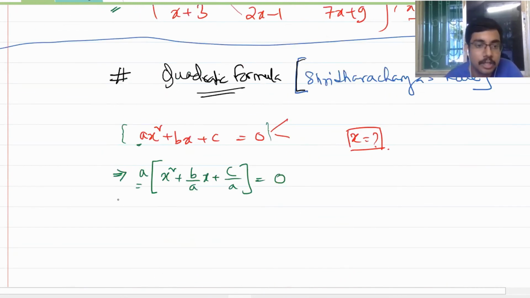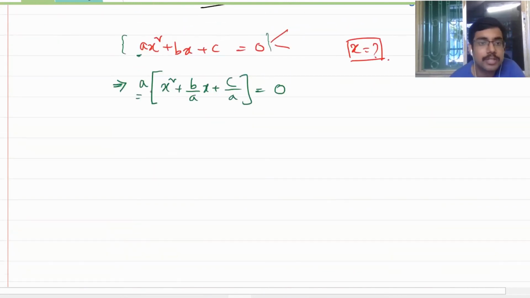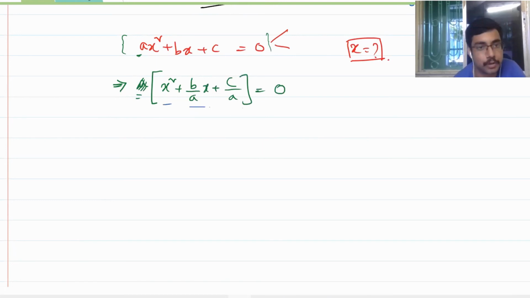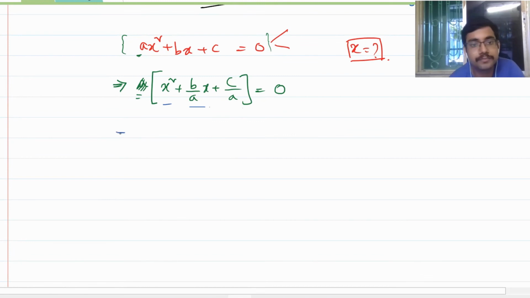Anyway, now because a is not equal to 0, can I just cancel it out? So I have x square plus b by a x plus c by a is equal to 0. Now I adjust it a little bit. I have x square, I make it 2 into x into b by 2a.